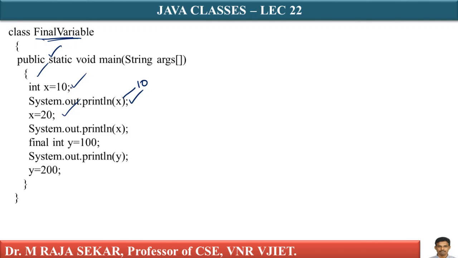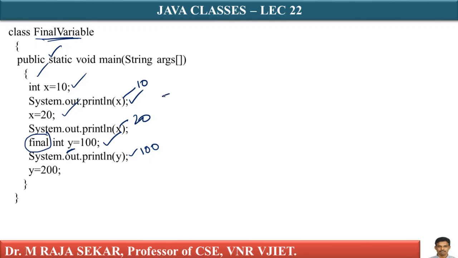And x = 20. Initially I initialized x with 10. Later I am assigning 20. Therefore this x will be overwritten. If I print, what will I get? I will get 20. final int y = 100. System.out.println(y) means what? y means 100. It will display 100.